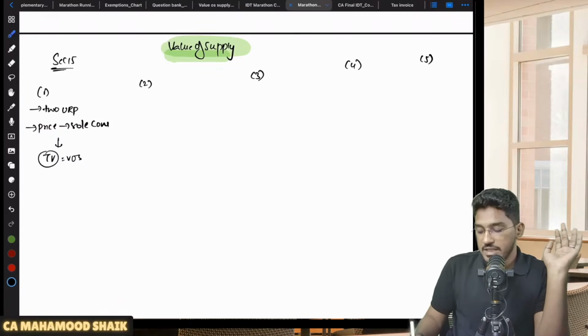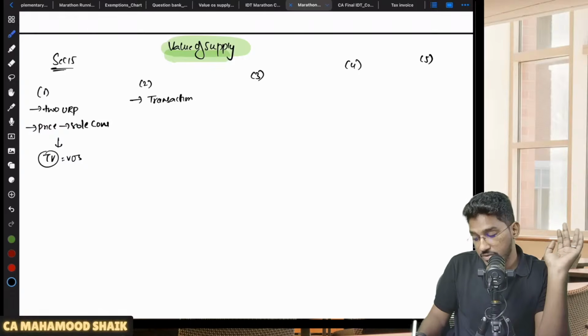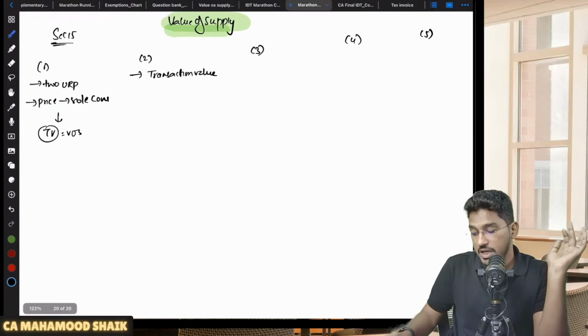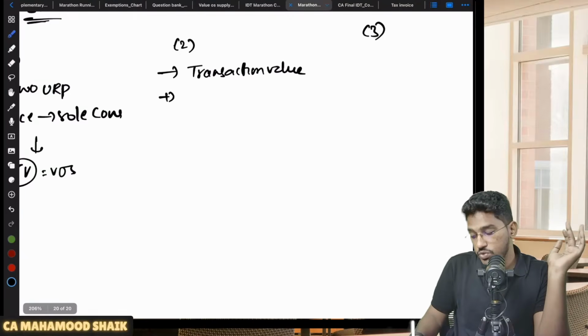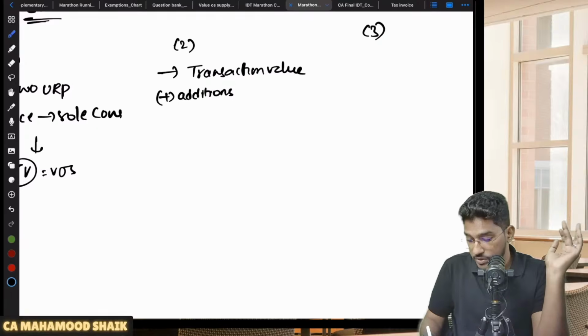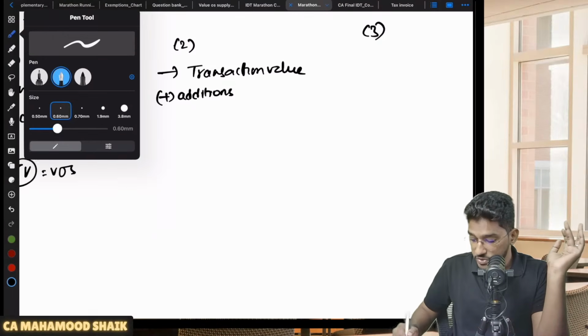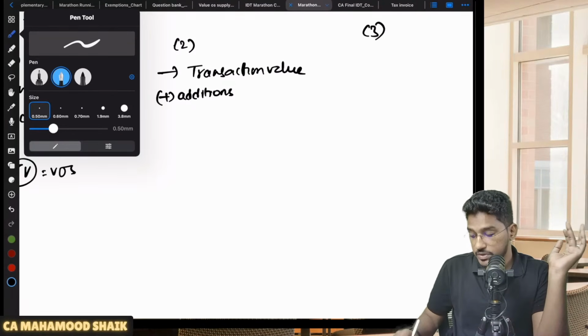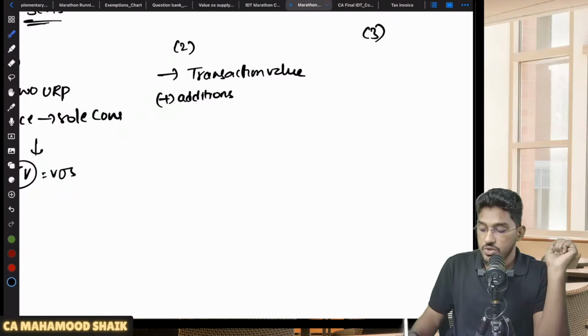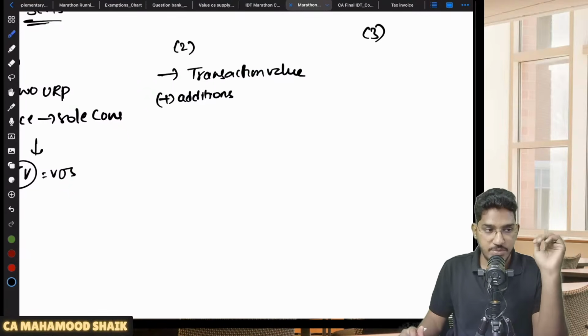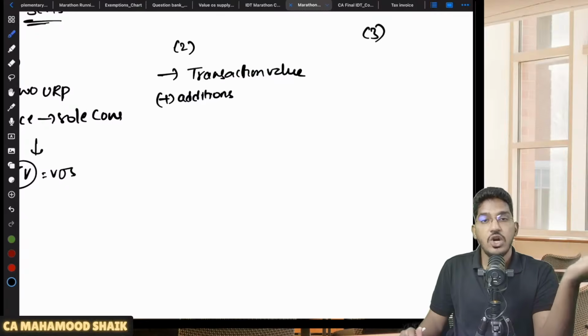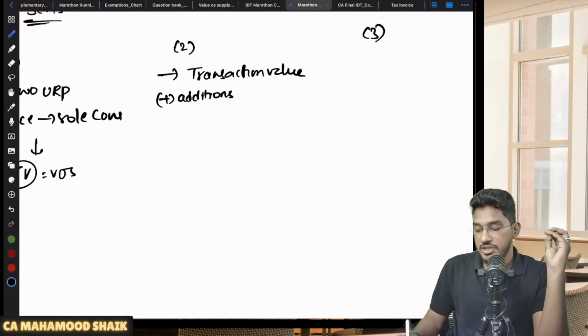Then 15 subsection 2 says that whatever transaction value you have taken, in order to arrive at the value of supply, you are required to do some additions. Whatever transaction value you have taken as per 15 subsection 1, to that transaction value you are required to do some additions. When you do all those additions, then you will arrive at the value of supply.